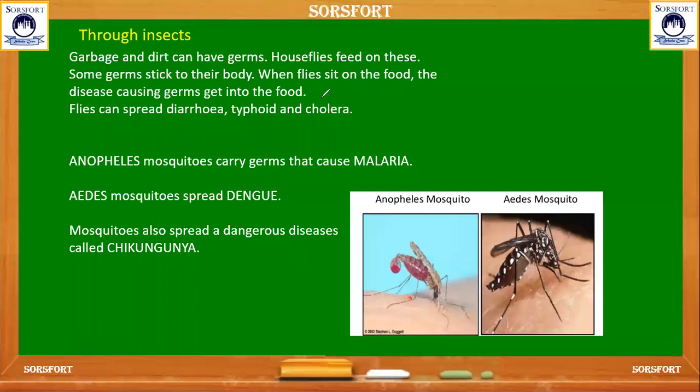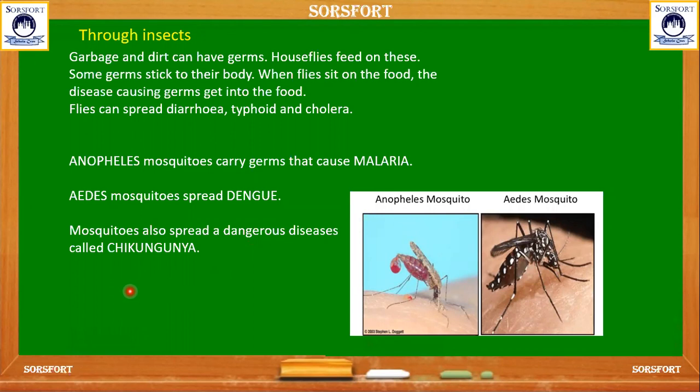Aedes is the mosquito that spreads dengue, and other dangerous mosquitoes spread a disease called chikungunya. We have often heard this word in recent years, that most of the countries in our world were infected with this disease, which is caused by mosquitoes itself.